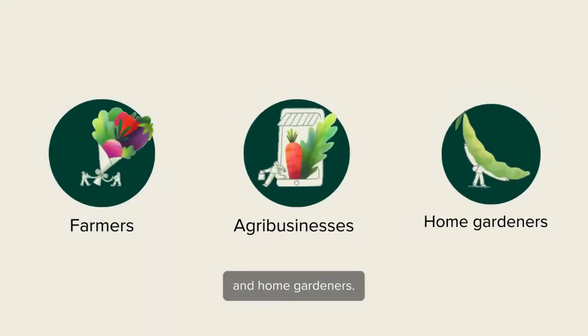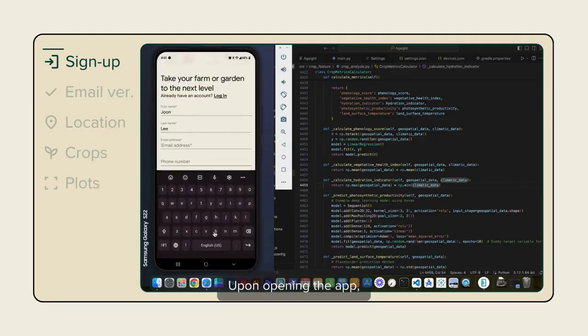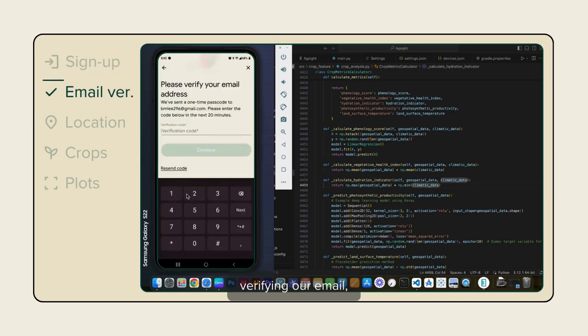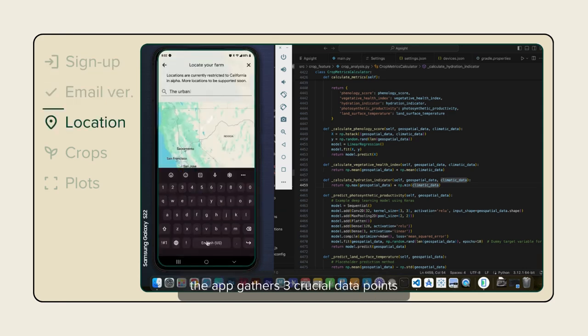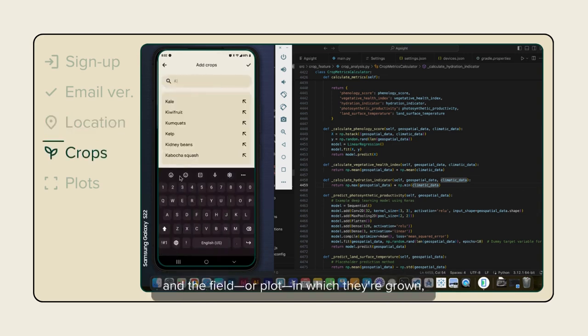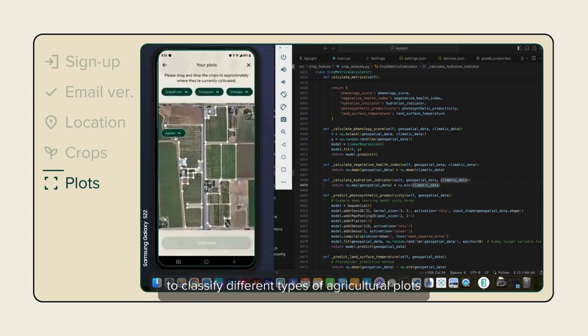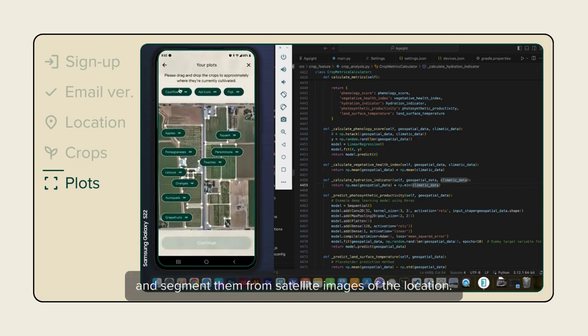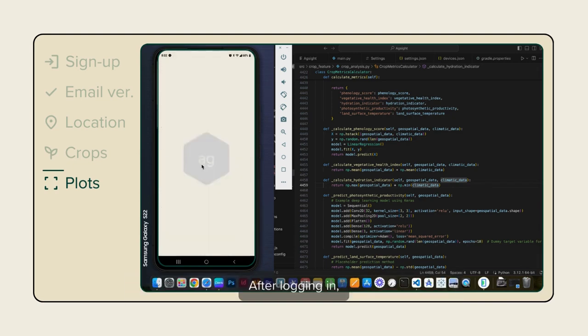Upon opening the app, inputting our personal details, verifying our email, and filling out a brief questionnaire, the app gathers 3 crucial data points that inform the rest of its features: the farm's locations, the crops grown, and the field, or plot, in which they grow, using a convolutional neural network, or CNN, to classify different types of agricultural plots and segment them from satellite images of the location. After logging in, we can see a detailed breakdown of the crops in our plots.